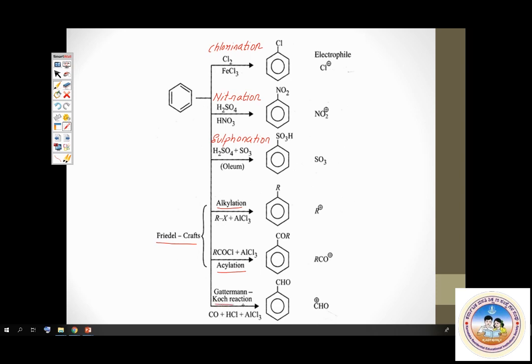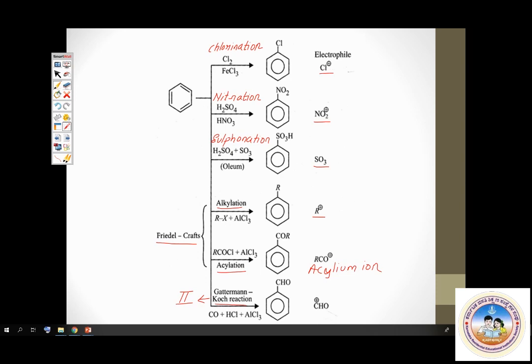These are some of the prominent chemical reactions of benzene. Remember, in all these reactions, please note what the electrophiles are. In chlorination, electrophile is chloronium ion. In nitration, it is nitronium ion. In sulfonation, it is sulfur trioxide. In alkylation, it is carbocation. In acylation, it is acylium ion. Yes, that's about chemical properties of aromatic hydrocarbons.